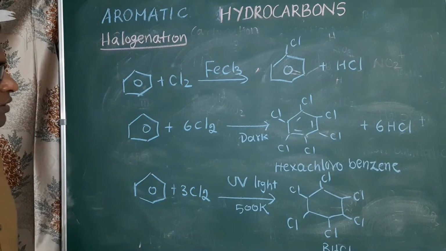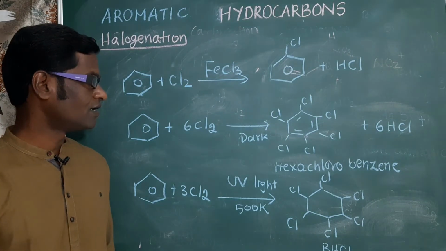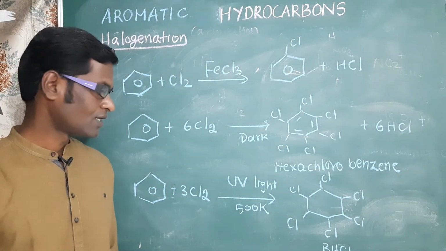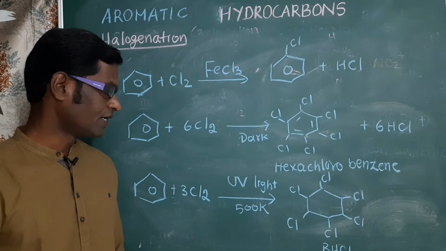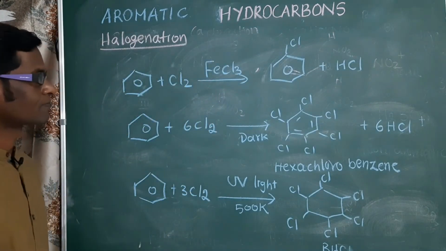In dark condition, a substitution reaction will take place. Hydrogen is replaced by chlorine. In presence of light with excess of chlorine, an addition reaction occurs, and we get BHC, benzene hexachloride, one of the pesticides.